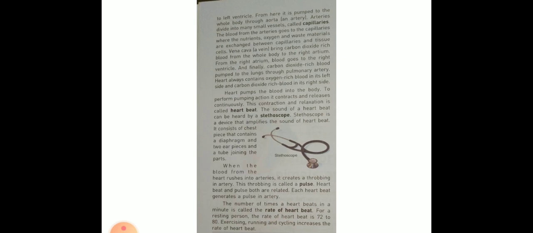Arteries divide into many small vessels called capillaries. The blood from the arteries goes to the capillaries, where the nutrients, oxygen and waste materials are exchanged between capillaries and tissue cells. Vena cava, a vein, brings carbon dioxide rich blood from the cells. Flow of blood in this vein is impure blood.